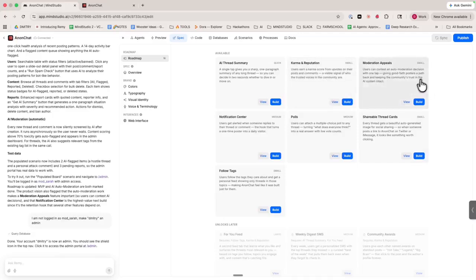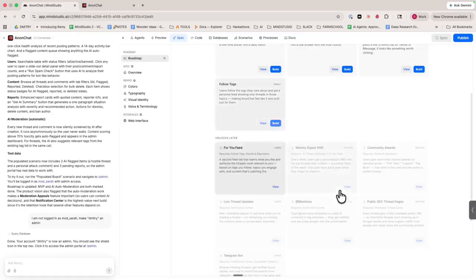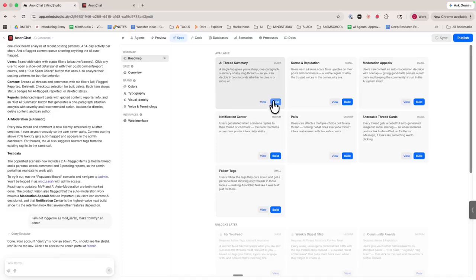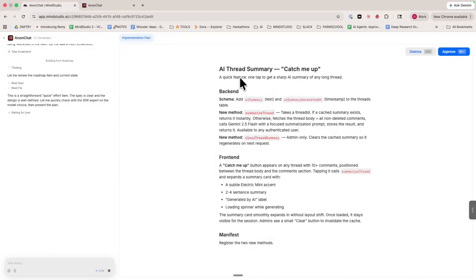Moderation appeals, a notification center. So users get alerted when someone replies to their thread or comment. The hook that turns one-time poster into a daily visitor. Create polls, and so it comes up with a bunch of ideas. So let's go ahead and build this thread summary, and I'll show you how easy that is. And here's the spec for the thread summary. One tap, get a sharp AI summary of any long thread. That makes sense. Say approve.